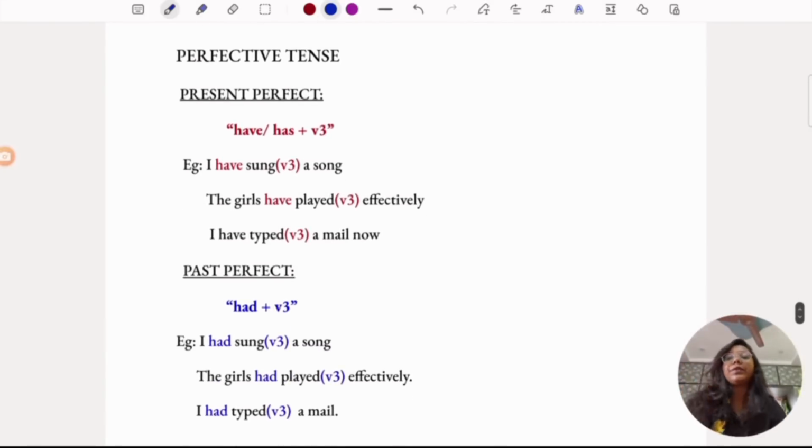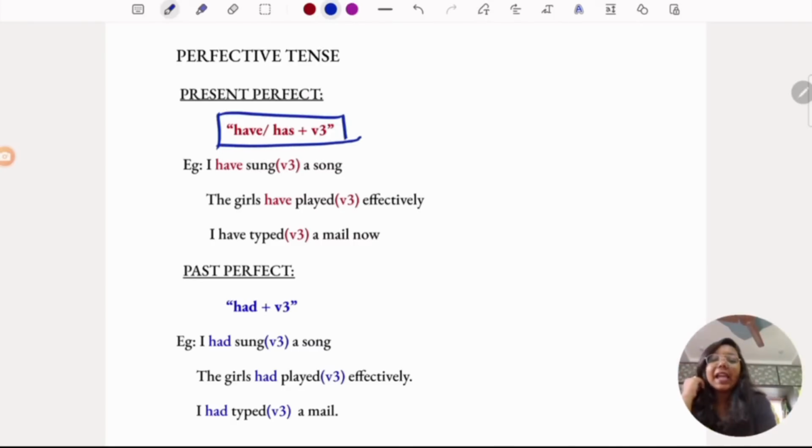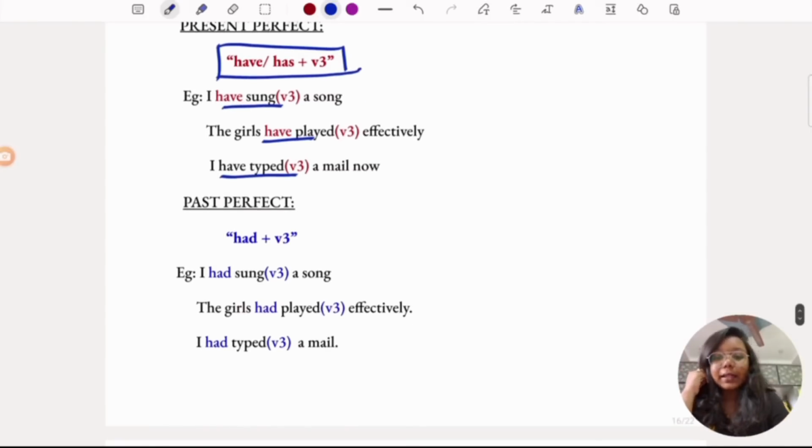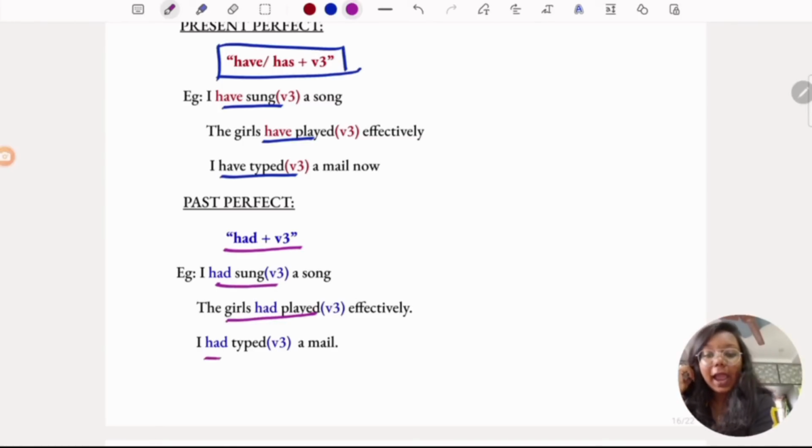If you see the perfective tenses, present perfect. The structure for present perfect is have or has plus V3. I have sung a song. The girls have played effectively. I have typed a mail now. So if you see this structure, it is present perfect. Coming to past perfect, had plus V3. If you see this anywhere, then it is past perfect. I had sung a song. Girls had played effectively. I had typed a mail.